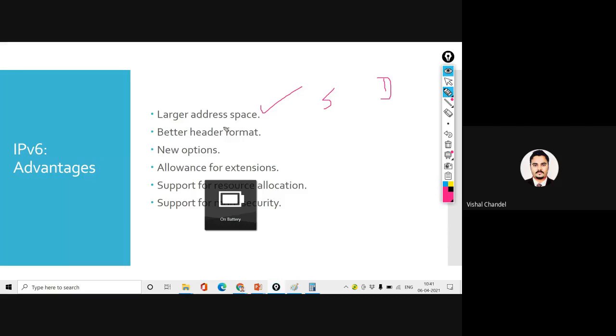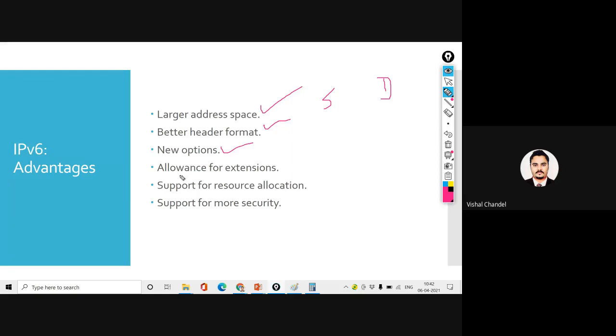We are also using a better header format in IPv6, because in IPv4 there were a number of complications. That's why it was taking much time. Now we have the new options field available for different kinds of services in IPv6.